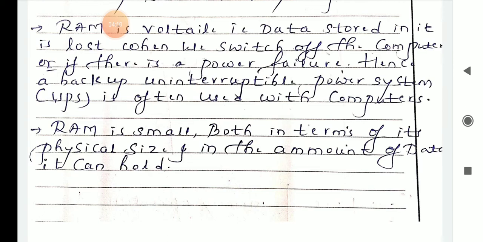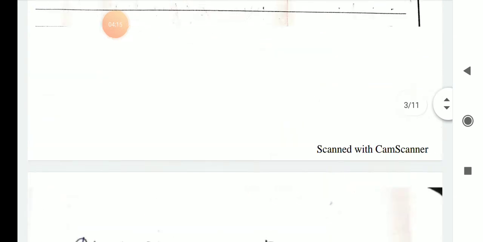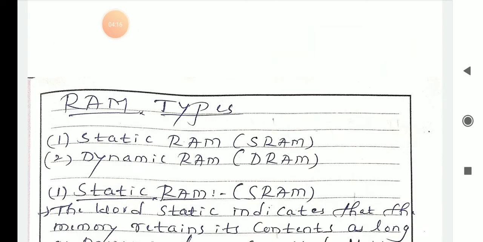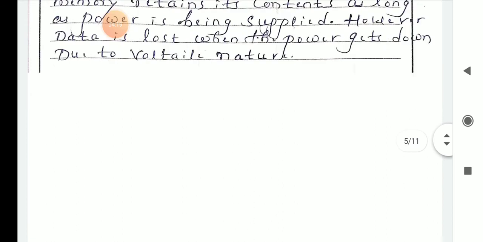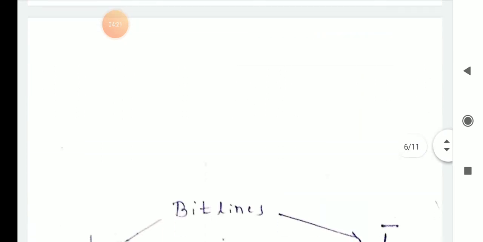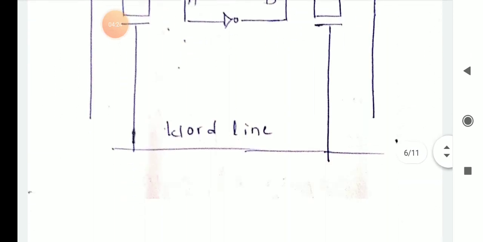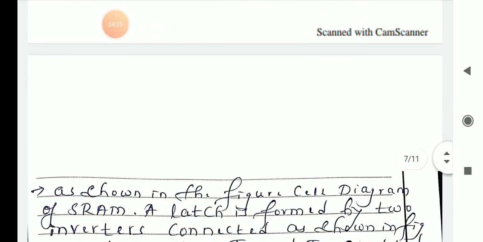The data you get from that RAM will be in good response, and the mobile will not hang up.